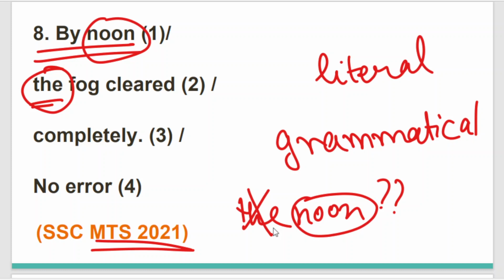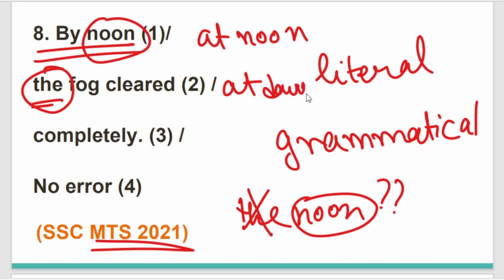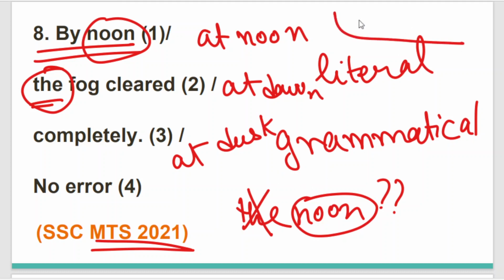According to the exceptional rules of definite articles, we cannot use the before just any time like noon, dusk, dawn. We can write at noon, at dawn, at dusk. But we can write in the morning, in the night, in the afternoon.